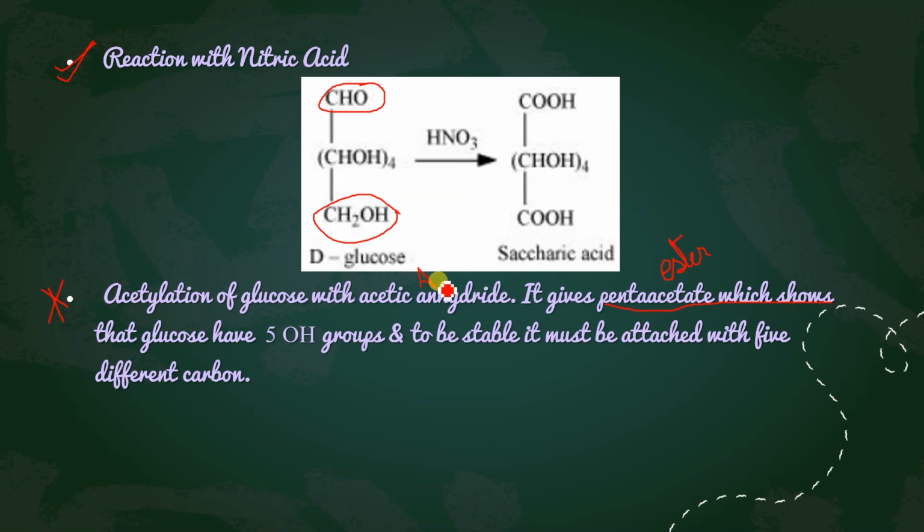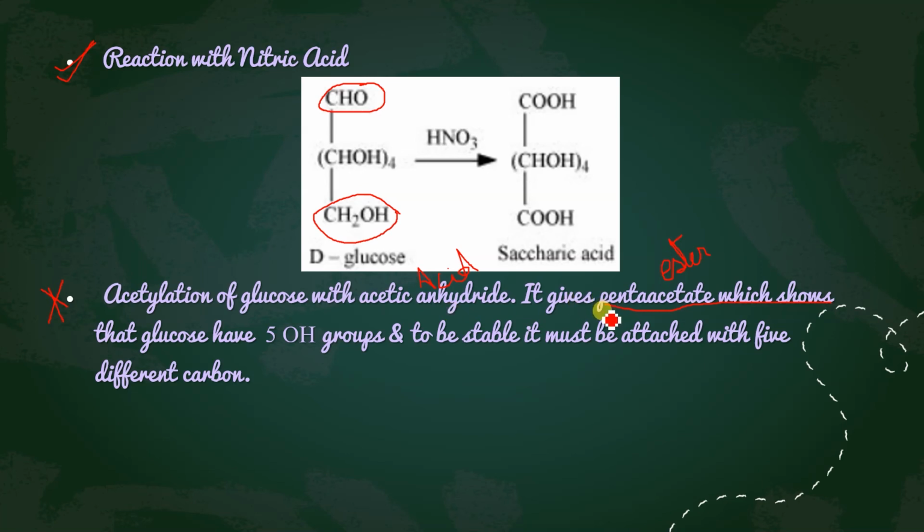So when the acid gives ester, what is the way? When acid reacts with alcohol, it gives ester, isn't it? So that means it proves that glucose is having OH group. And how many OH groups, we will see afterwards. It gives 5 hydroxy groups.